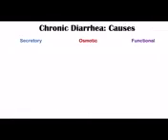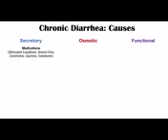Now let's talk about the causes of chronic diarrhea in the categories of secretory, osmotic, and functional. So secretory causes of chronic diarrhea include the following: medications. So medications including stimulant laxatives. If stimulant laxatives are used for weeks, this can lead to a secretory chronic diarrhea. Some others include the antibiotic amoxiclav or amoxicillin clavulanate. Colchicine, the medication used for gout, can also cause a secretory chronic diarrhea. We can also see quinine and calcitonin being causes as well.